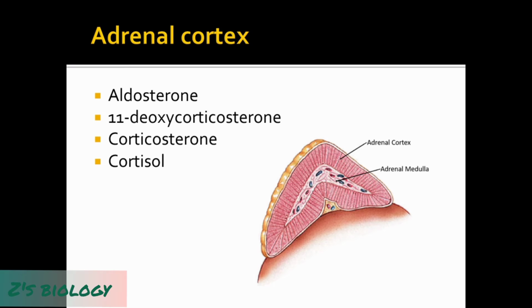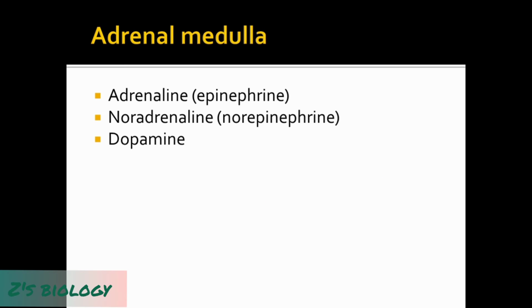The adrenal cortex mainly secretes a male sex hormone, known as androgens, and a small quantity of estrogen and progesterone can also be secreted by the adrenal cortex. The adrenal medulla secretes adrenaline or epinephrine, noradrenaline or norepinephrine, and the dopamine hormone. Adrenaline and noradrenaline both stimulate the central nervous system, and also have significant effects on metabolic functions and on the cardiovascular system.